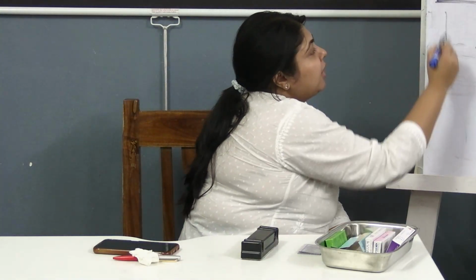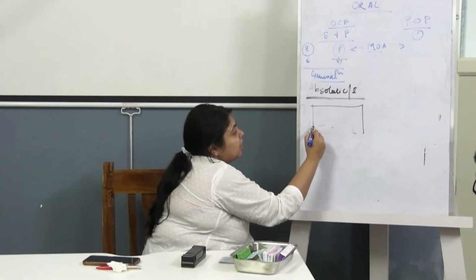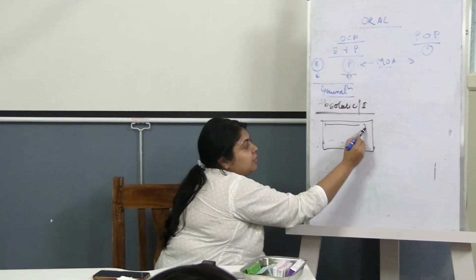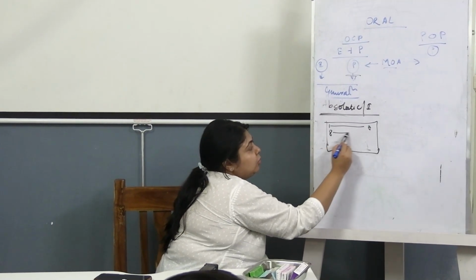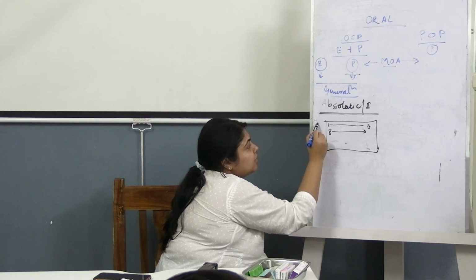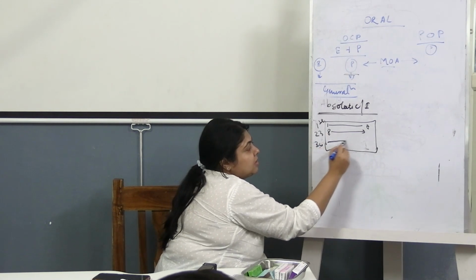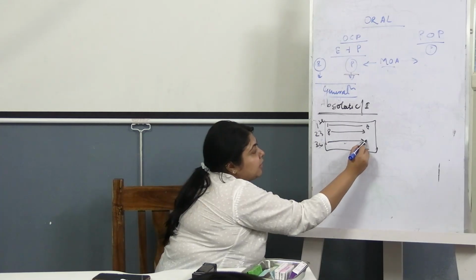Now see, whenever we are advising the patient about taking the pill, what happens? Day 1 to day 7 one pill each day, day 8 onwards another week. This is the first week, this is the second week, this is the third week, right? This is how we take the pill. This is the day 21.